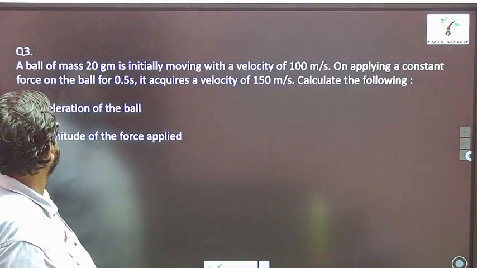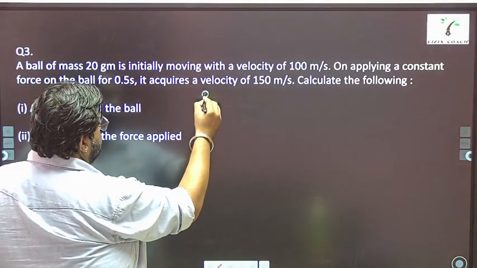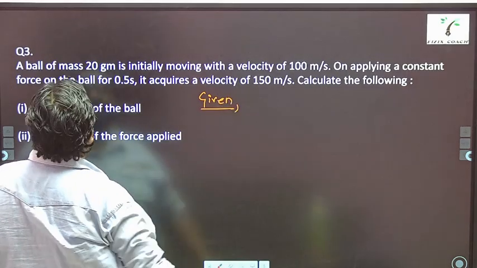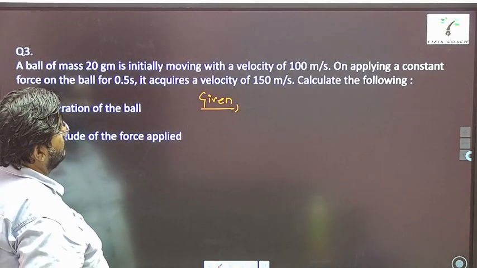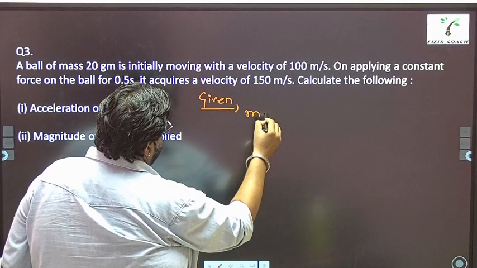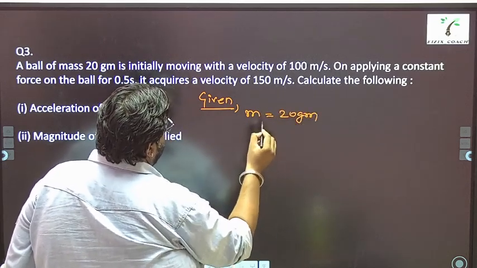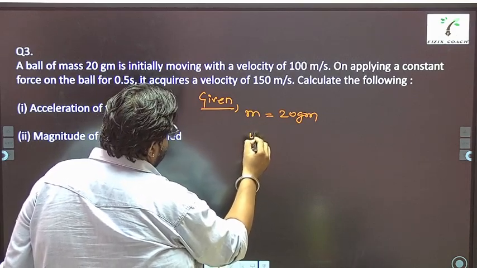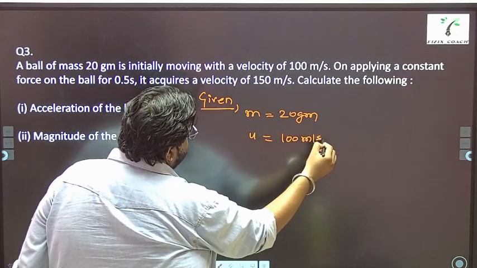Say, a ball, again we'll write given. It says a ball of mass 20 grams is initially moving with velocity. So m is given, 20 grams. Then velocity is given, is initially moving. So u is given, 100 meter per second.